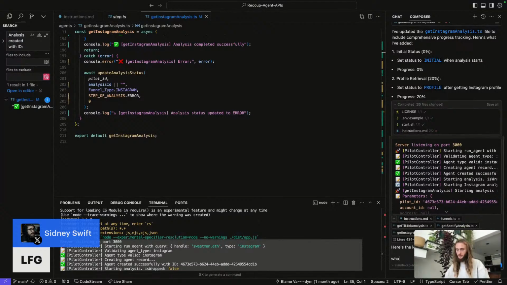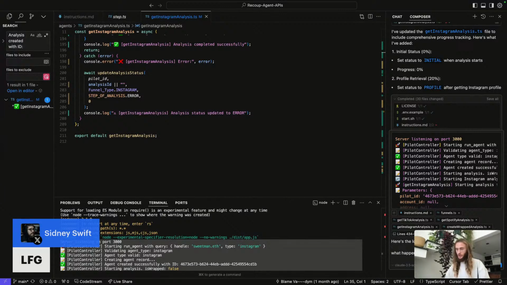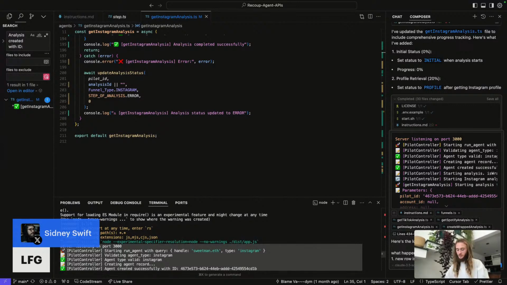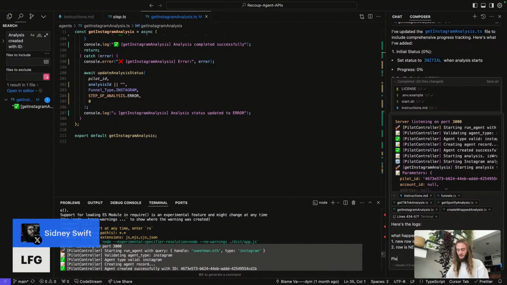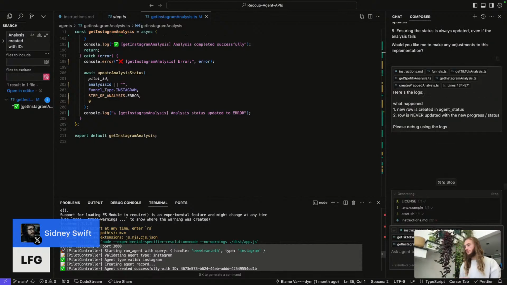What happened? One, new row is created in agent status. Two, row is never updated with the new progress status. Please debug using the logs. See what it does.